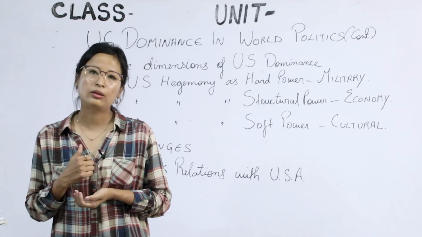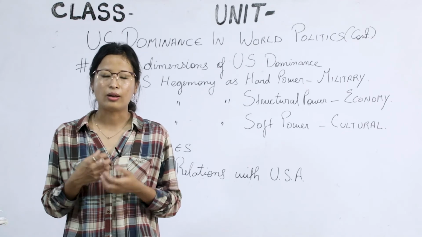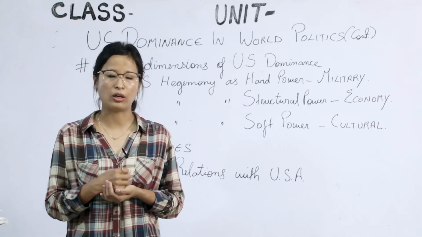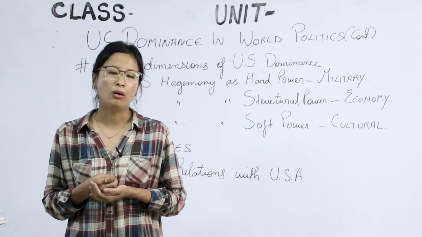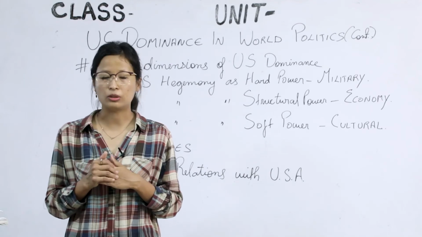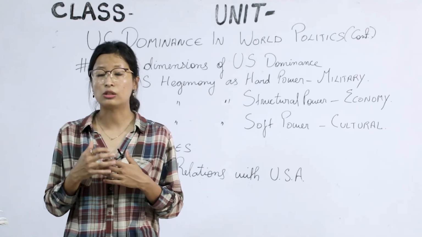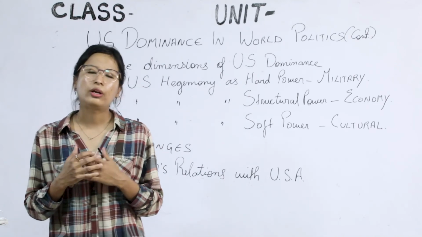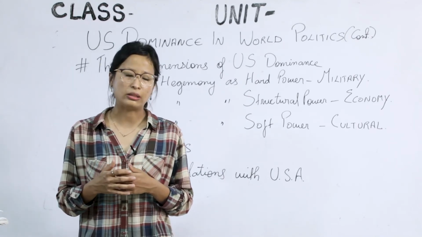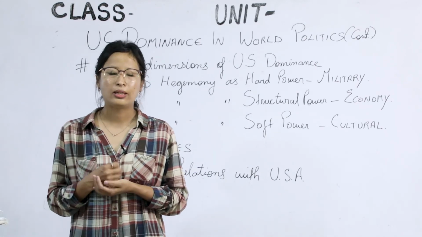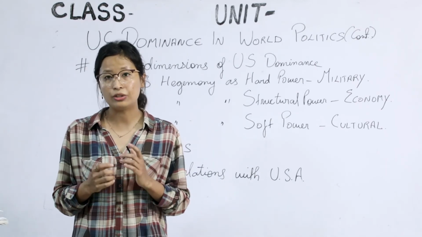The moment India allowed FDI, it boosted the relations between India and the US. It not only increased the economy, but it also led to an increased interchange of people as well as interchange of science and technology between India and the United States. Now, what are the areas of cooperation between the United States and India? The first point: the United States sees India as one of its biggest trade partners.